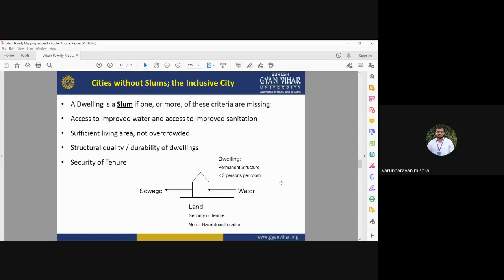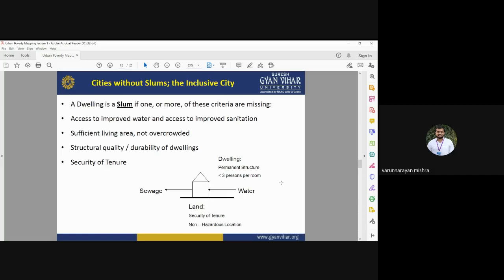If there are no water resources, no access to sanitation facilities, okay, if there is insufficient living area and it is overcrowded, okay, if there is no structural quality, durability of the dwellings, and security of tenure. These are the criteria. If these criteria are not fulfilled in that area, then that area is considered a slum.